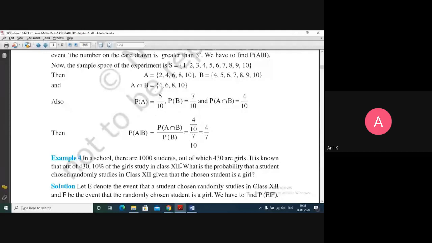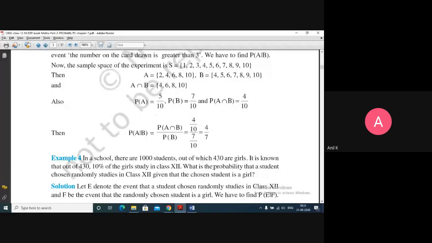Students, you do not understand what? You can take your time. My question is, what is event E and what is event F? You have to define for me what is E and what is F. Okay, I think E is the event chosen.